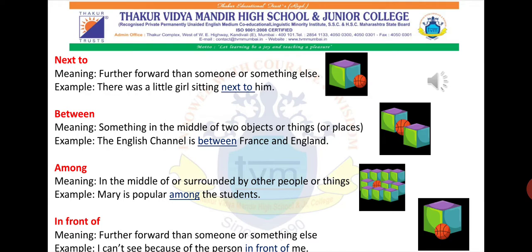Okay, we use the preposition in front of to tell us that if some person is standing in front of you, then often we can't see.